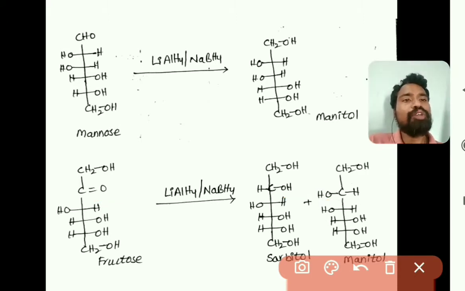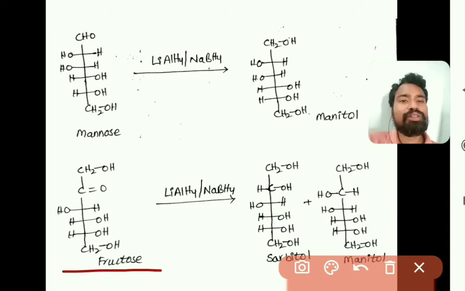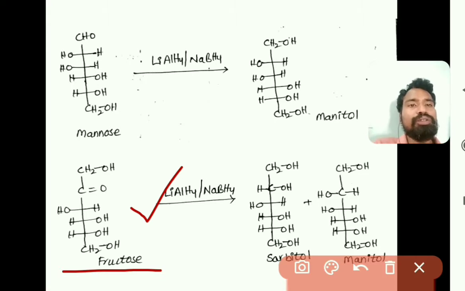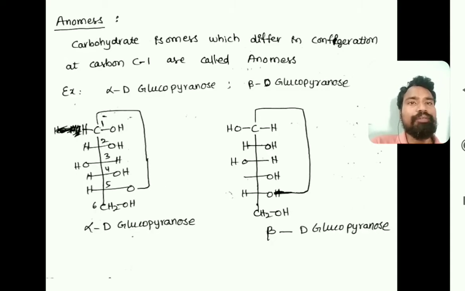If it is the right side, we will get the glucose product, that is called sorbitol or glucitol. If it is the left side, we will get the product which is from mannose, that is called mannitol, right. So when we reduce fructose with lithium aluminum hydride or sodium borohydride, we will get a mixture of both sorbitol and mannitol. So these are the reduction reactions of glucose, mannose and fructose with lithium aluminum hydride and sodium borohydride.